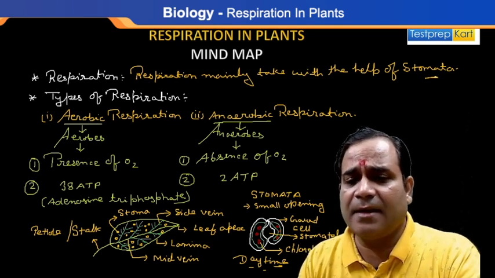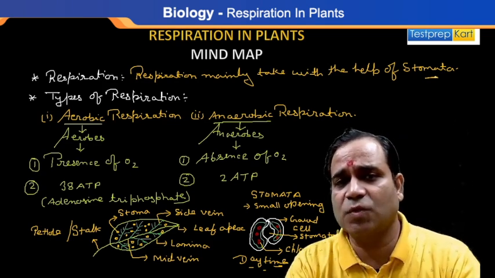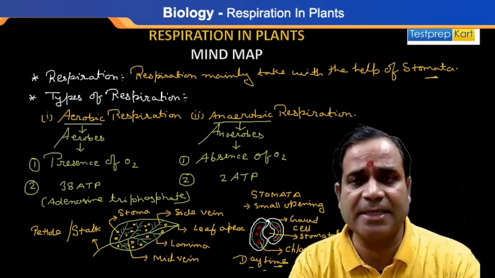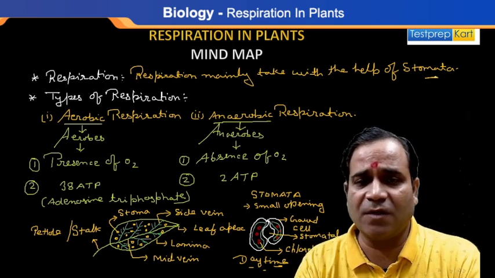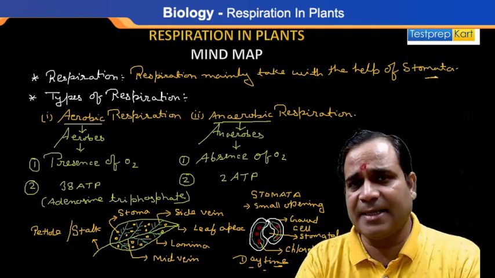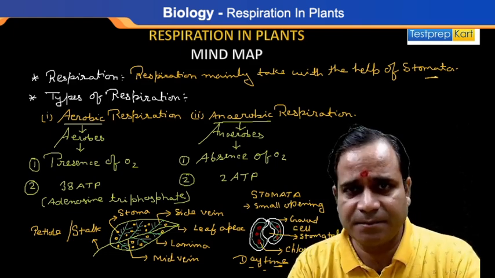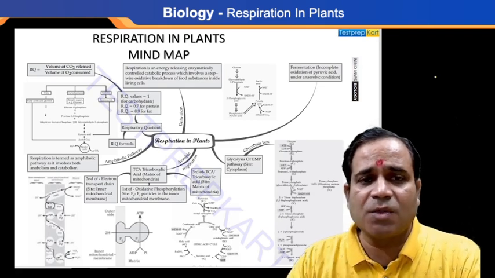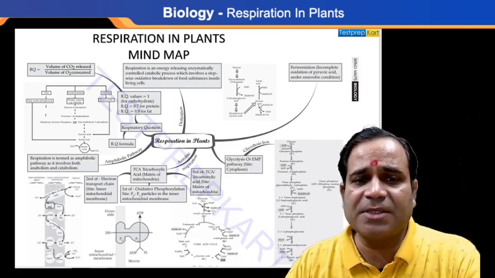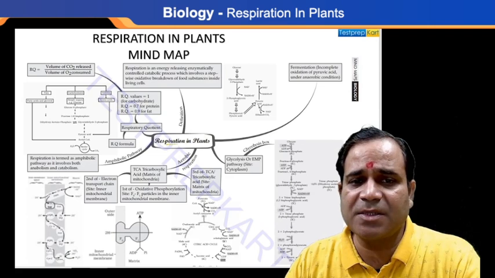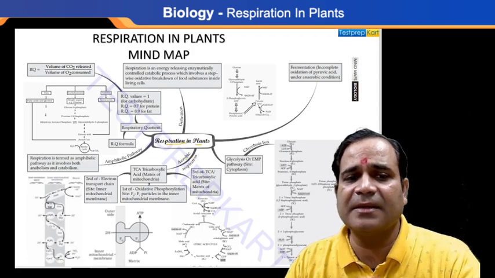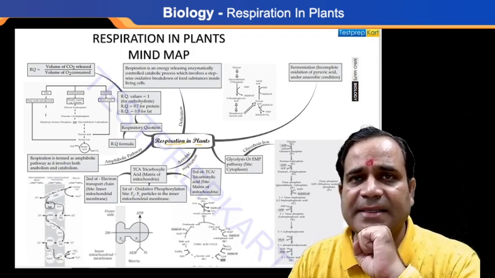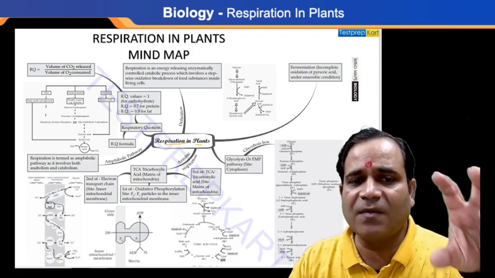So here I am telling you that the stomata is mainly responsible for the exchange of gases, inhalation of carbon dioxide and exhalation of oxygen, my dear. Is that clear? So here the respiration term is clear. Respiration in plants. In aerobic respiration, the tricarboxylic acid, TCA, takes place in the matrix of mitochondria.